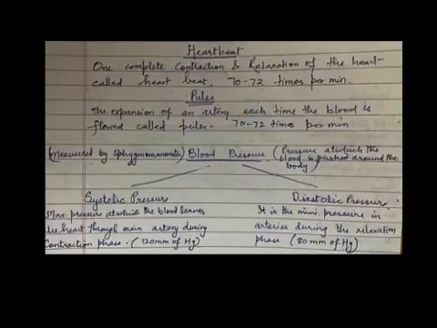The blood pressure of a person is expressed in terms of millimeters of mercury. The normal blood pressure values are systolic 120 mmHg, while diastolic pressure is 80 mmHg, that is, millimeters of mercury. Blood pressure is measured by using an instrument called sphygmomanometer.